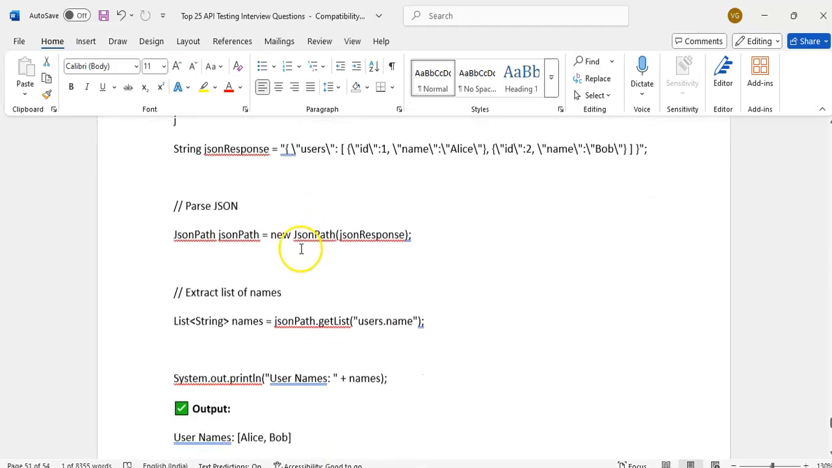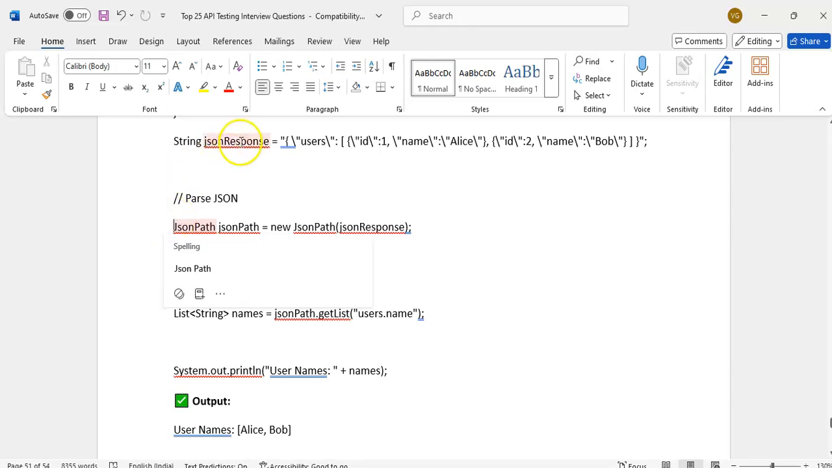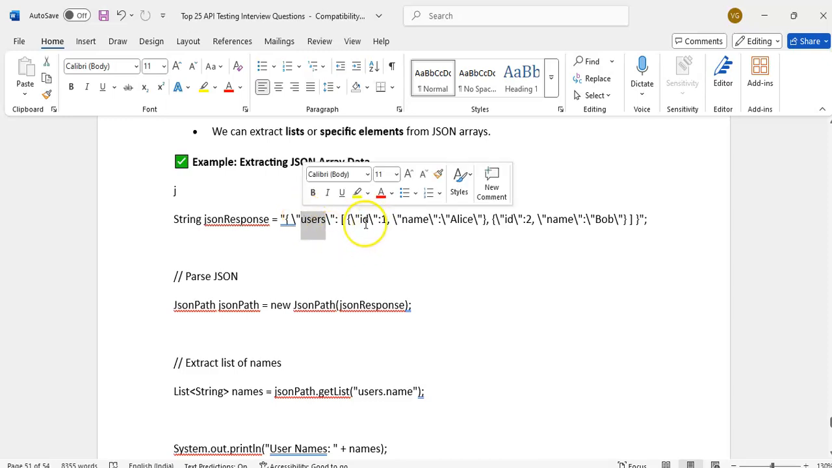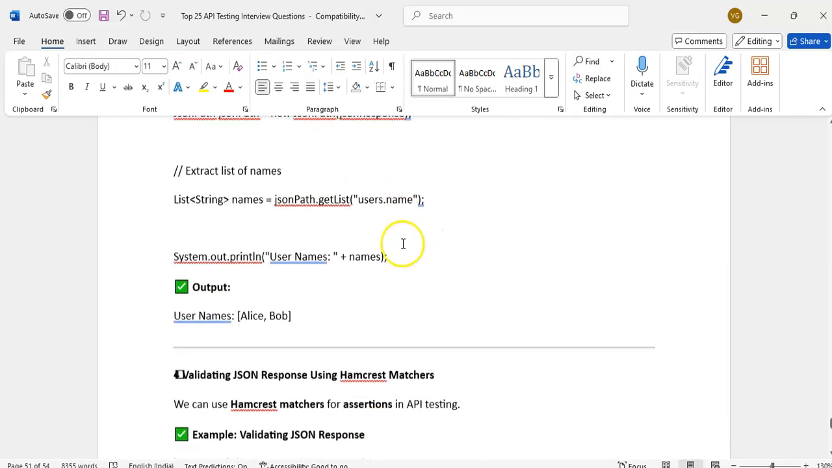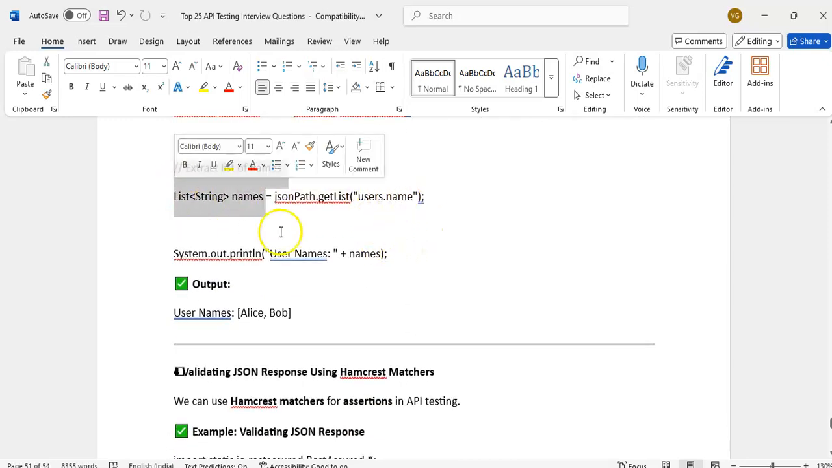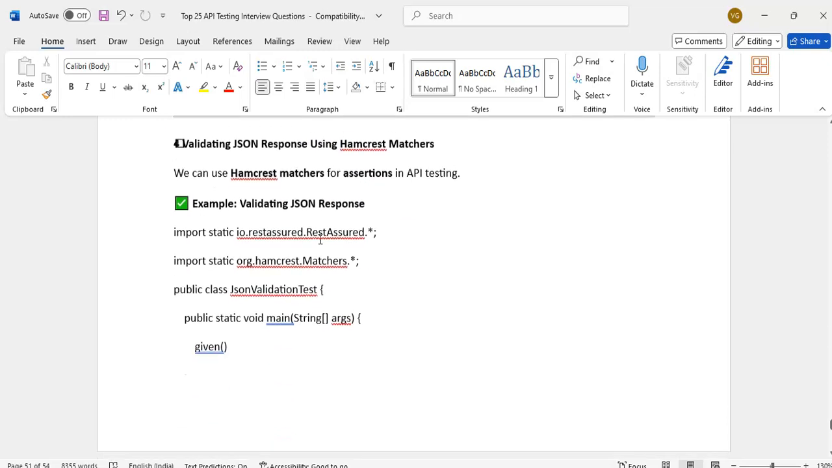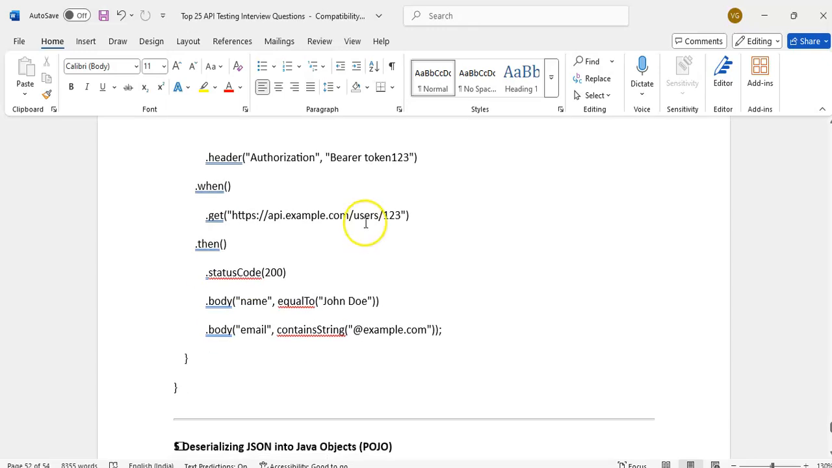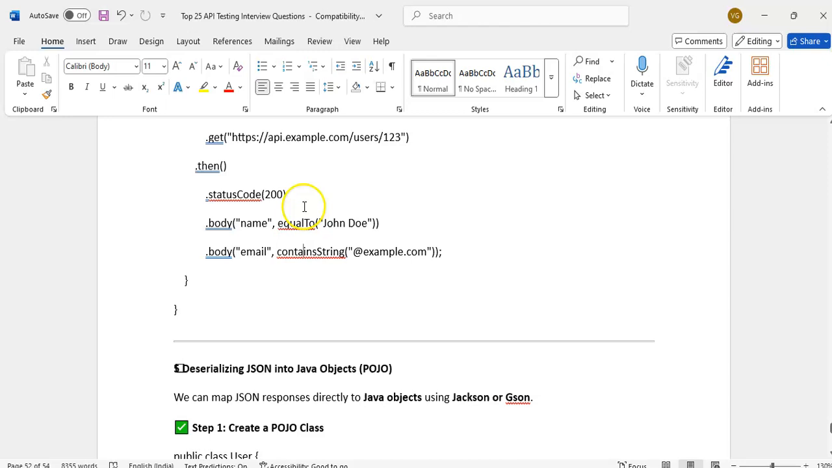Extracting array content: suppose you have a string, create the JsonPath and get a list of users.id. Suppose I want to get all the IDs, users.id. If you want to get names, users.name, we will get the whole list of names. Using Hamcrest matchers also. That means within the request, then status code, body name equal to, body email contains string. We can use Hamcrest matchers.